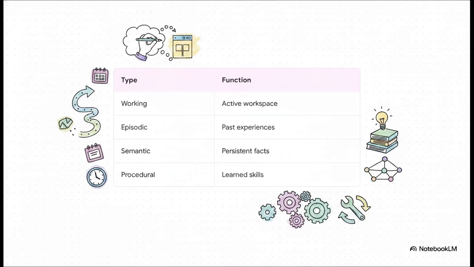To solve the context crisis we were just talking about, researchers basically mapped AI to four distinct biological categories. You've got working memory, that's the immediate context window. Then there's episodic memory, which stores specific past experiences and temporal sequences, so the agent actually remembers what happened yesterday. Then we have semantic memory, which serves as a persistent knowledge base of facts. And finally, procedural memory, which acts as the automation engine. This is exactly how a planner agent handles task delegation or how worker agents encode action sequences. Treating all these the same is a massive mistake because each one requires completely different access patterns and persistence rules.